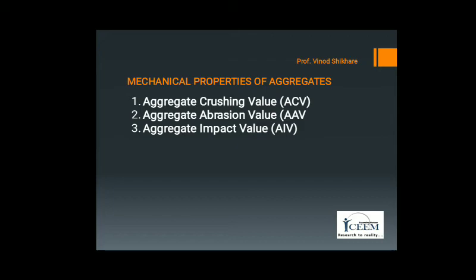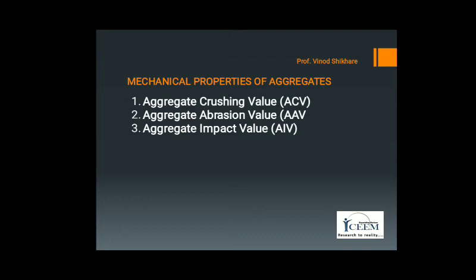Next test on aggregate is aggregate abrasion value. The resistance of aggregate to wear is known as hardness of aggregate. This property is particularly more important for the concrete used for wearing surfaces such as road, runways, etc. It is measured in terms of aggregate abrasion value and determined by Dorry abrasion test machine or Los Angeles abrasion test machine.